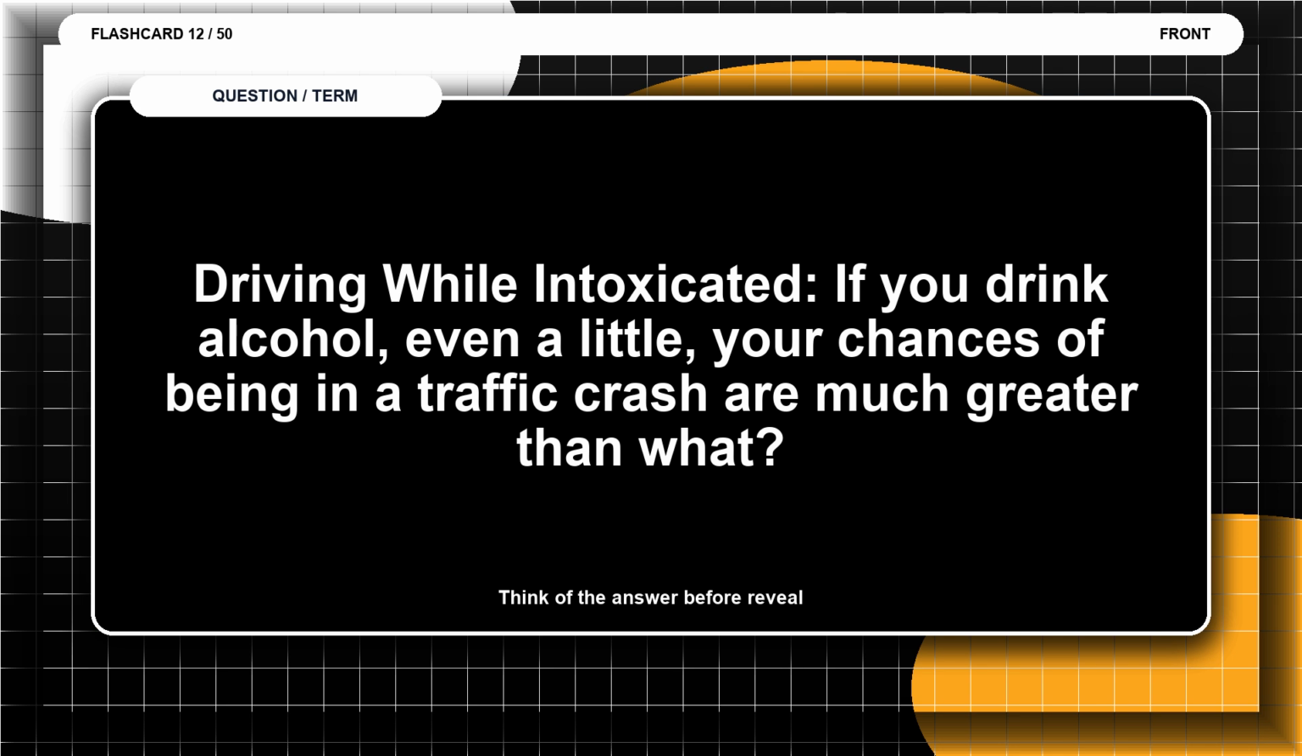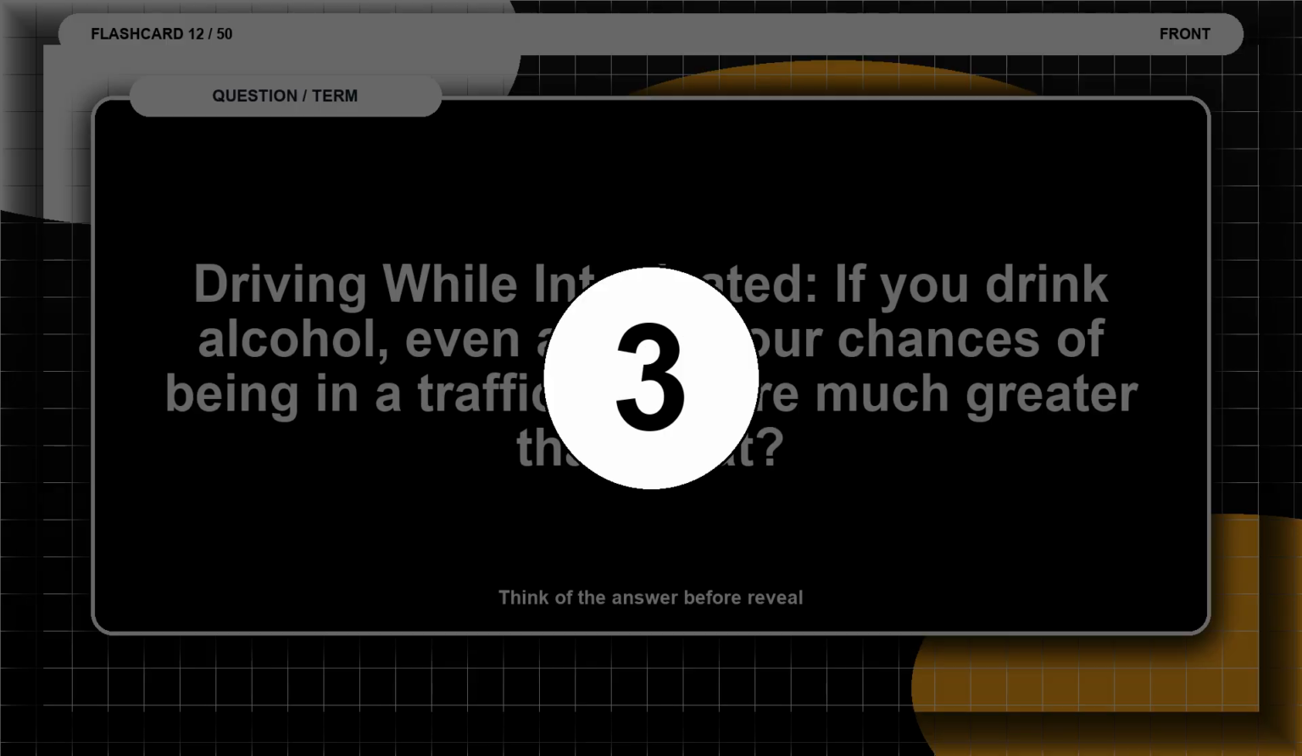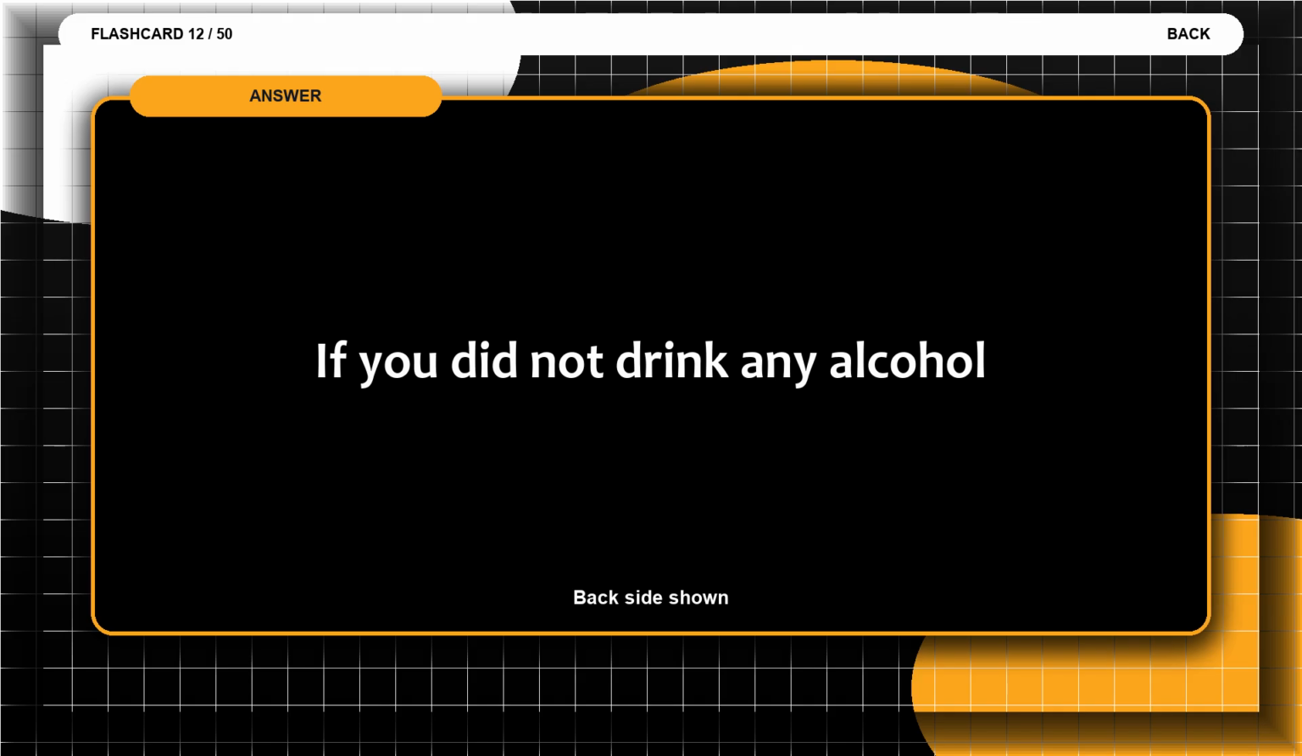Flashcard 12. Driving while intoxicated. If you drink alcohol, even a little, your chances of being in a traffic crash are much greater than what? Think of the answer before the reveal. The answer is if you did not drink any alcohol.